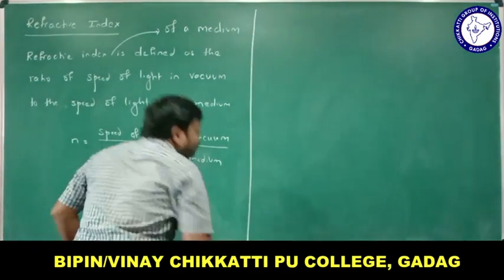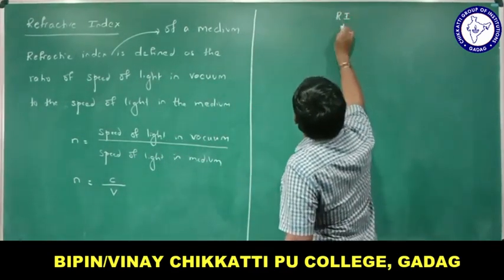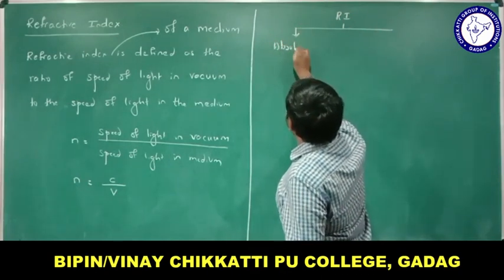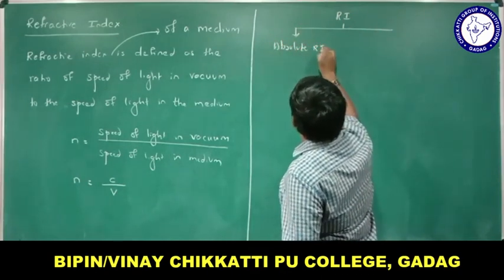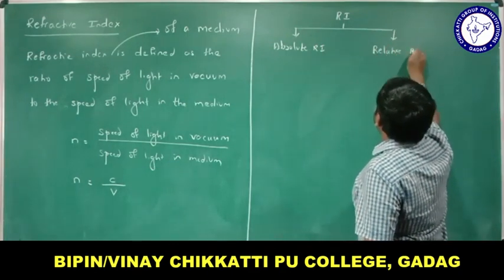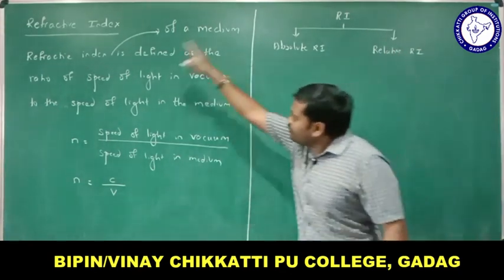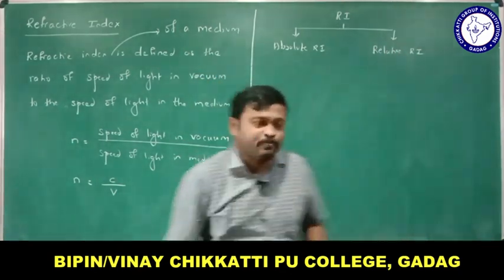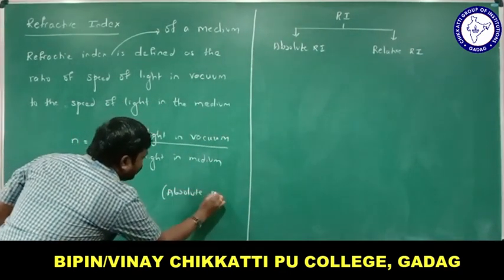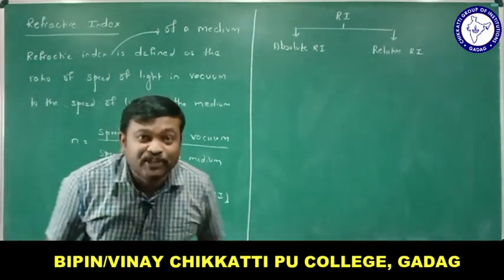Okay, let me tell you like this. Refractive index is of two types. One is absolute refractive index, and another one is relative refractive index. The refractive index of a single medium which I am speaking about, that is absolute refractive index. The refractive index which I have discussed here is absolute refractive index.